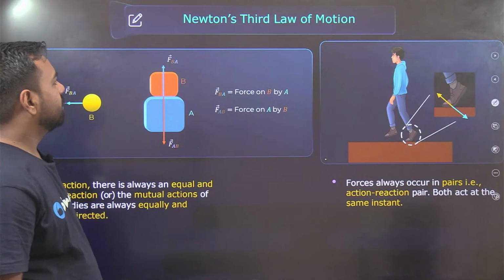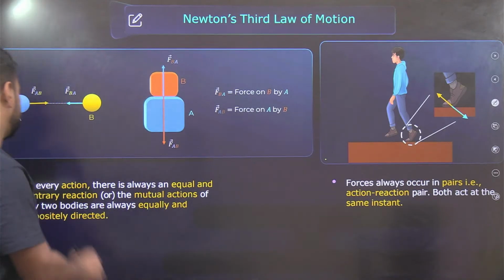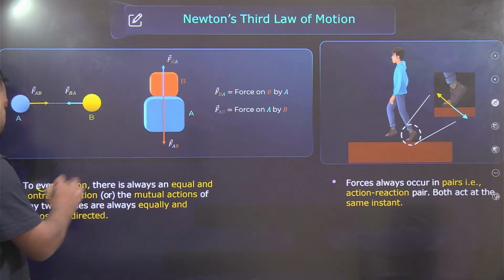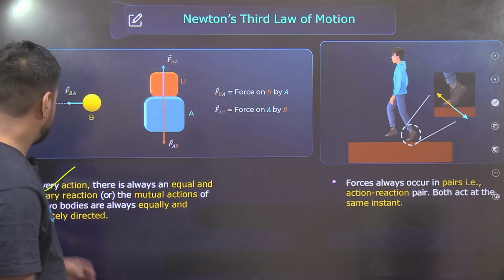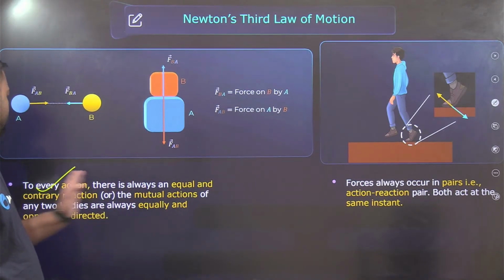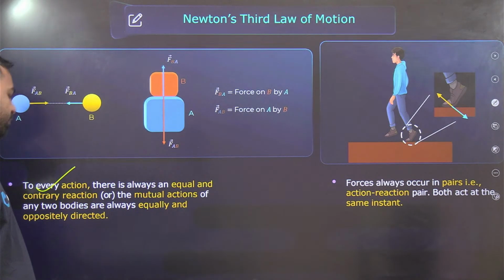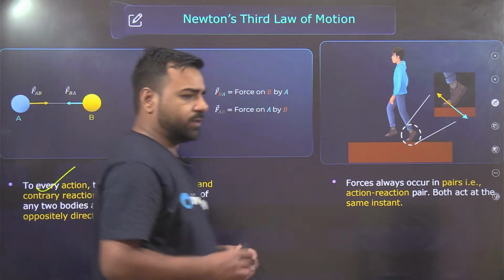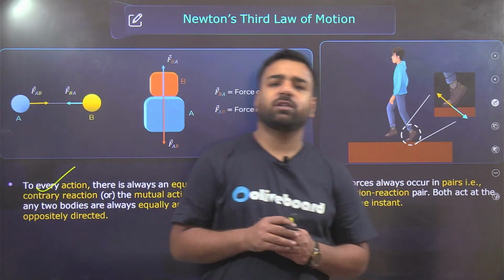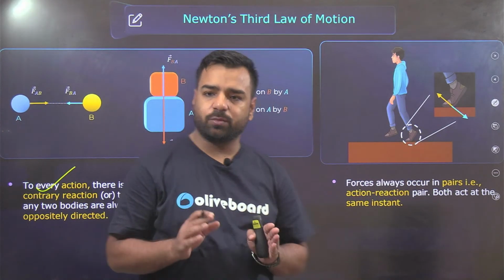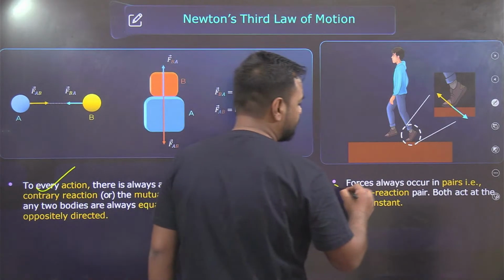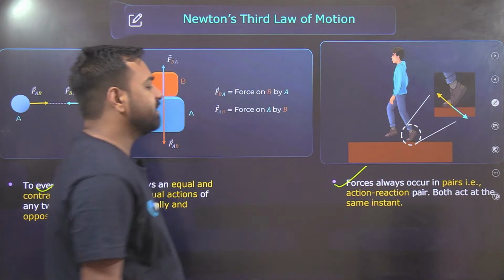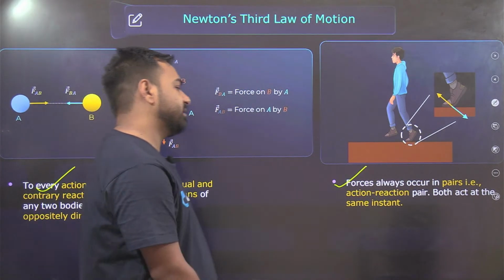Okay. So talking about Newton's third law, what is it? For every action there is always an equal and opposite reaction, right? Or every action there is always an equal and contrary reaction, or we can say mutual actions of two bodies are always equally and oppositely directed. I'll discuss friction in the next class, but as of now you must remember forces always occur in pairs, that is an action-reaction pair, both at the same instant.